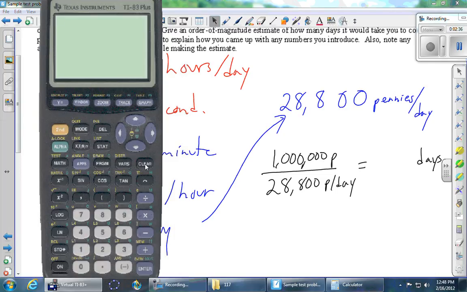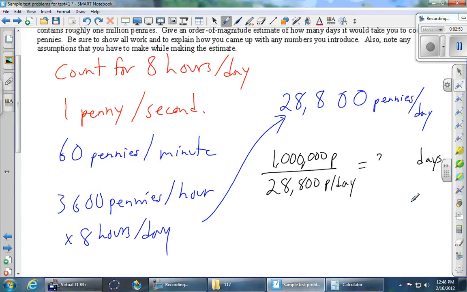So we'll take 1 million, and we'll divide it by 28,800. And it looks like it takes us about 34.7 days. And remember, this is an order of magnitude estimation, so you always round to the first digit. Everything else is supposed to be 0.